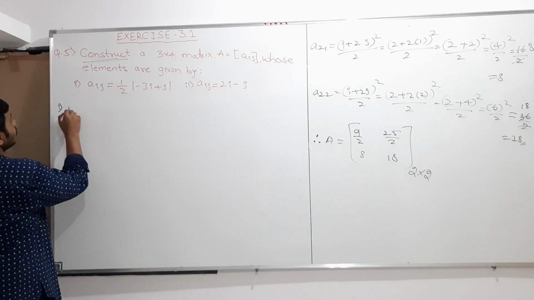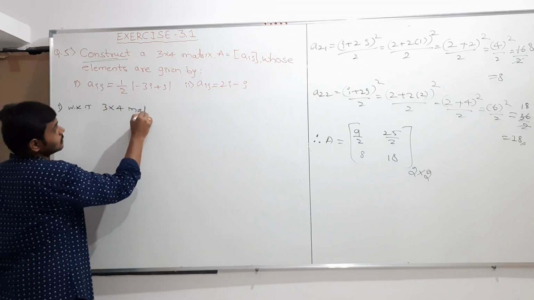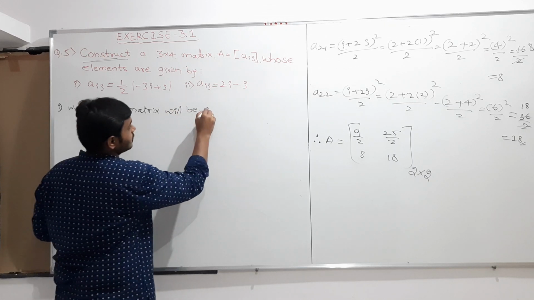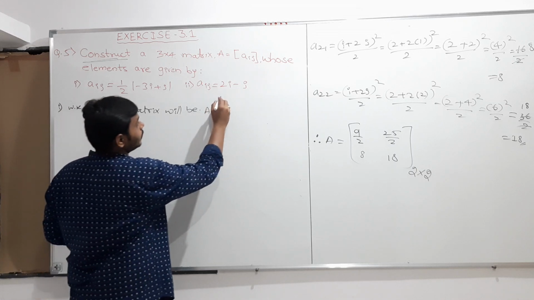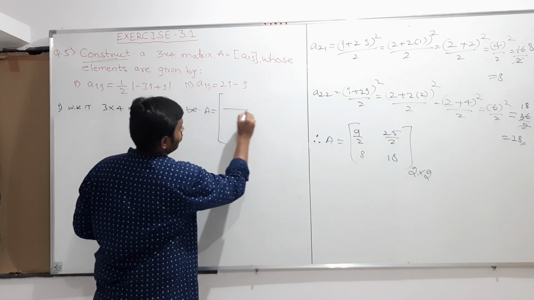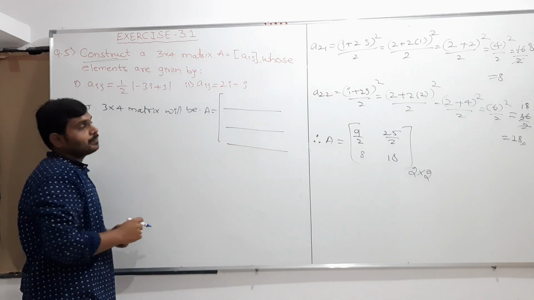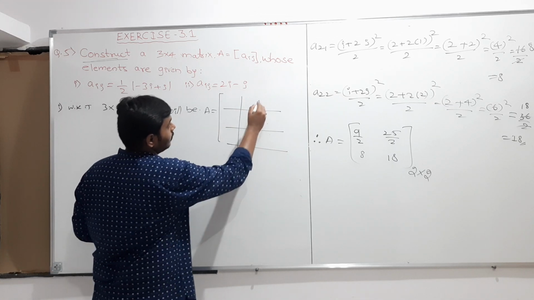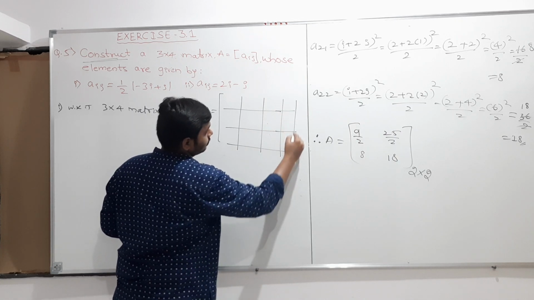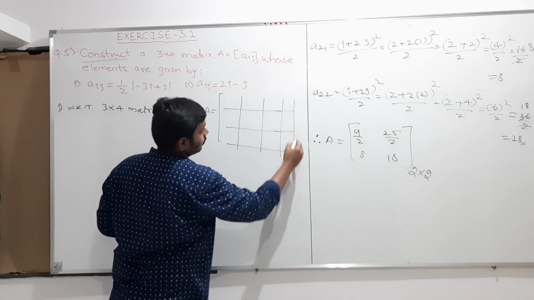We know that a 3 cross 4 matrix will be like this. A is equal to, 3 rows must be there, 1 2 3, and 4 columns, 1 2 3 4.